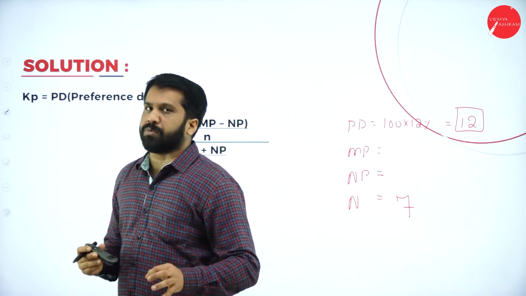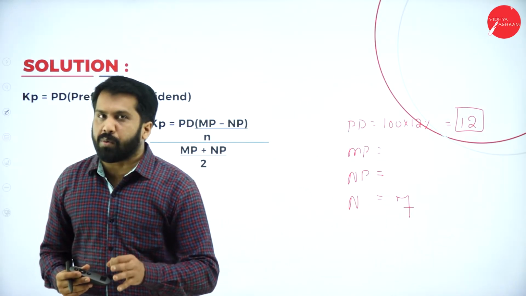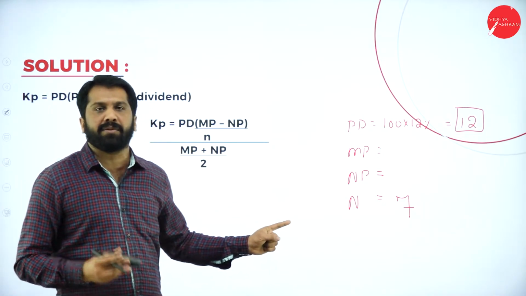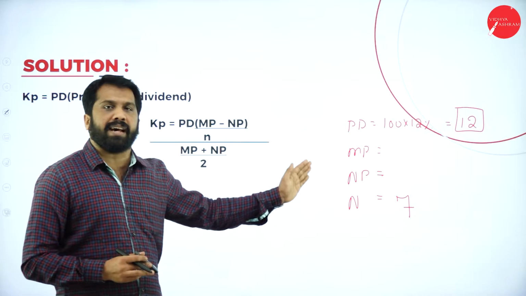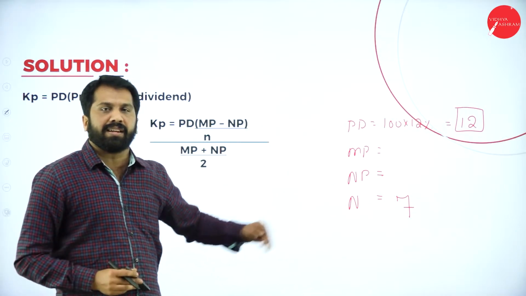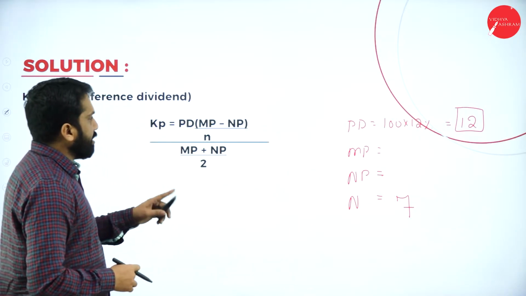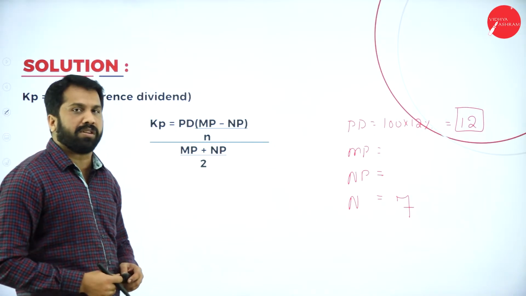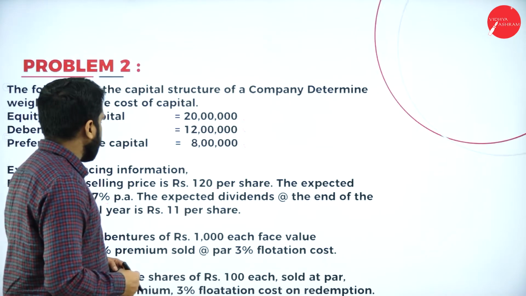It is 12 rupee. It is mentioned that 12% on what value? On face value. What is the face value? 100. On 100, calculate 12%. You will get your answer. Now, this is done. What is the next one? Market price or maturity price. I'll come back to this.